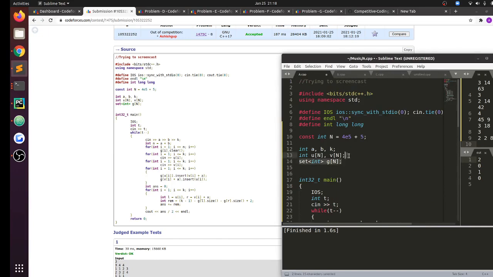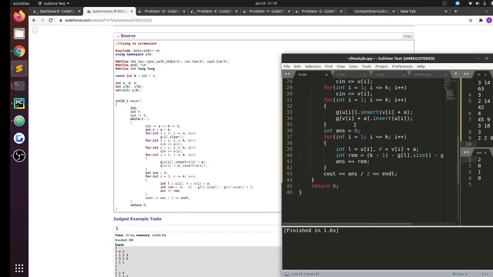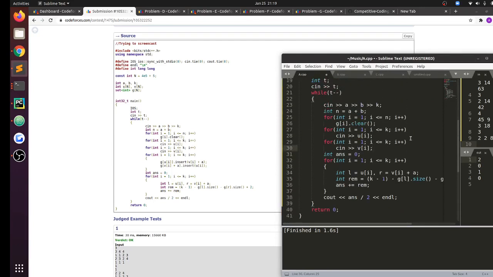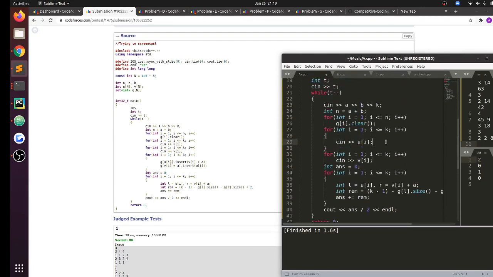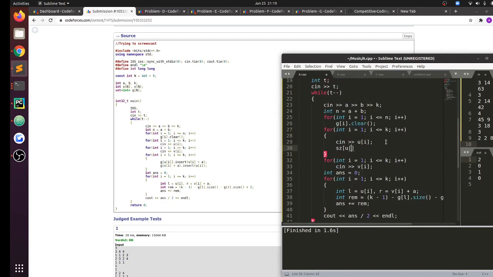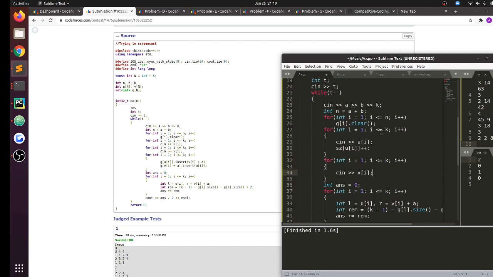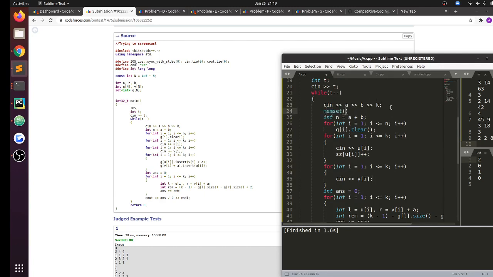So what I'm saying is I can just store the sizes. So basically I would have size of u of i plus plus. I need to memset size to 0.